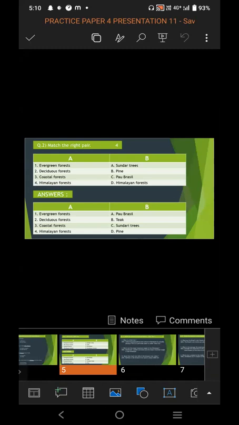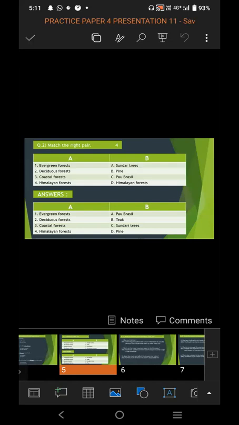So question number 2, match the pair. And it comes for 4 marks, 1 mark for each question. Column A and column B. So from column A, you have to make a pair from column B. So first, evergreen forest. Second, deciduous forest. Third, coastal forest. And fourth, Himalayan forest.